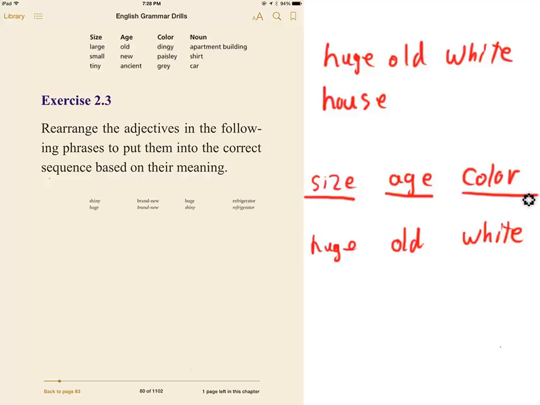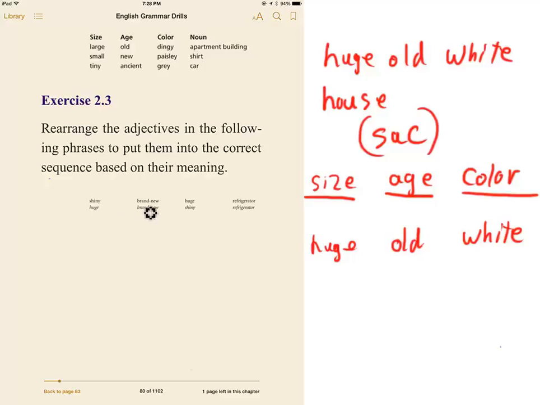Size, age, and color. And I suppose you can remember it if you have to by SAC. Okay? SAC. Size, age, color. All right? So that's the order that adjectives must come in: size, age, and color. And we're going to give an exercise: you're going to rearrange the adjectives in the following phrases to put them in the correct sequence based on their meaning.